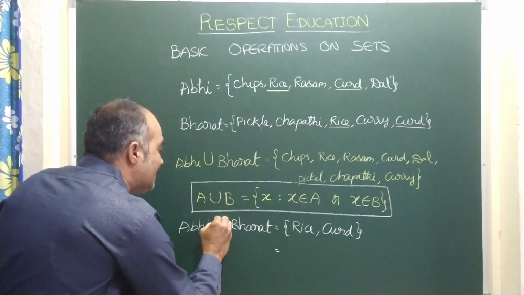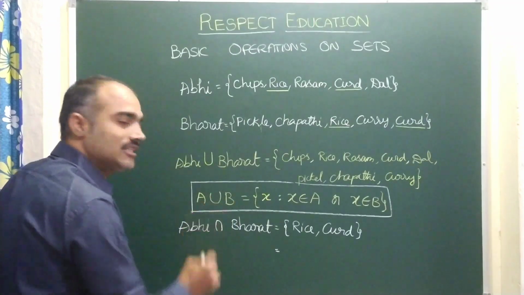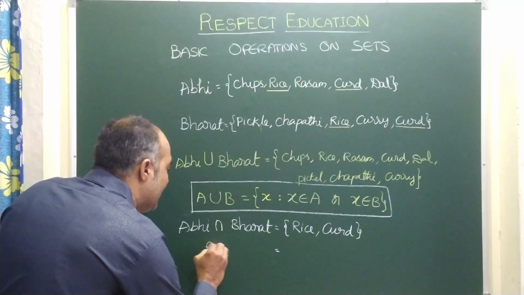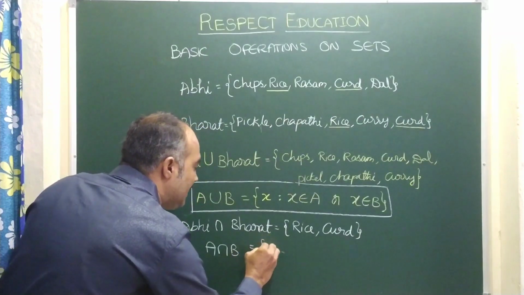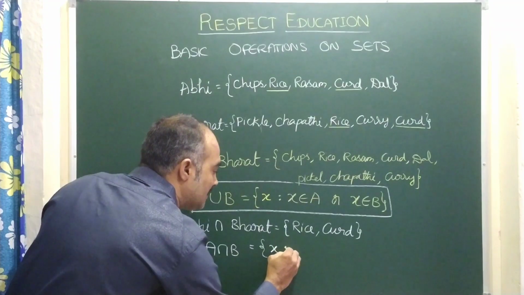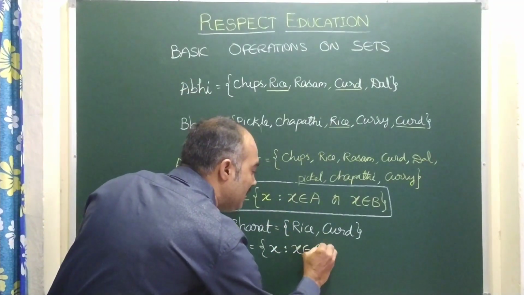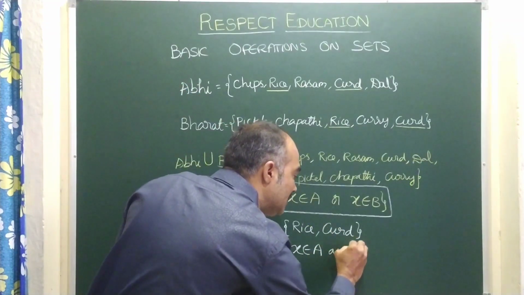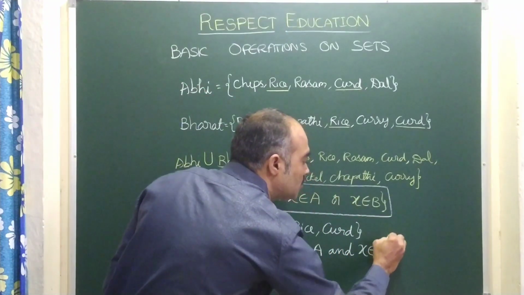And can be written as, see this symbol, this is called intersection. How to remember this one, sir? That also I will tell you. First let us close this one. So here you see, A intersection B can be written as: the elements x such that x belongs to A, meaning those items belong to Abhi, and also, meaning those items, x belongs to Bharat too.